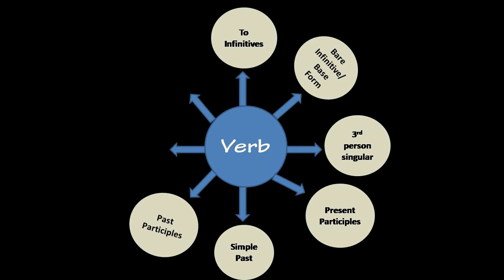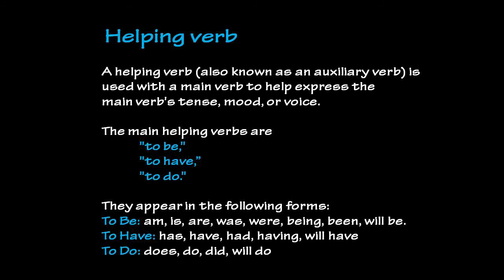There is another type of verb that is called an auxiliary verb or helping verb. A helping verb is used with the main verb to help express the main verb's tense, mood or voice. The main helping verbs are to be, to have and to do. They appear in the following forms. To be is am, is, are, was, were, been, will be. And to have is has, have, had, having, will have. And to do is does, do, did, will do.